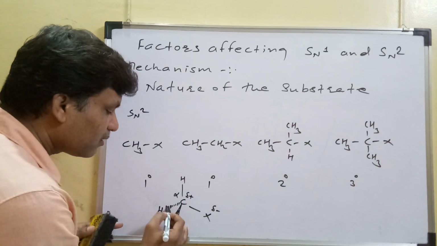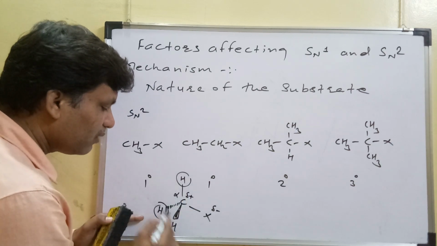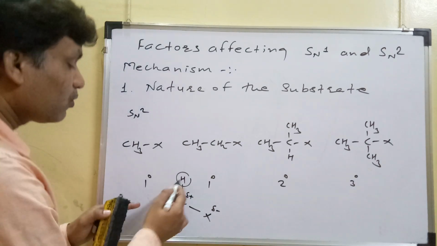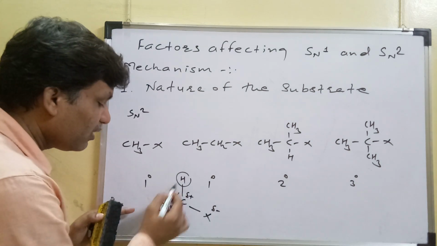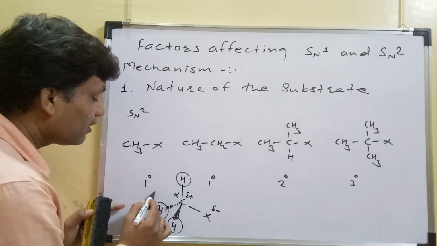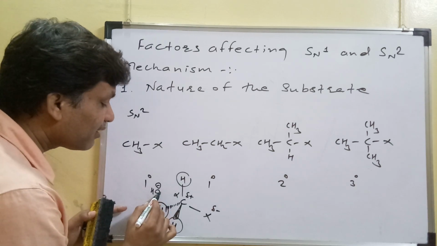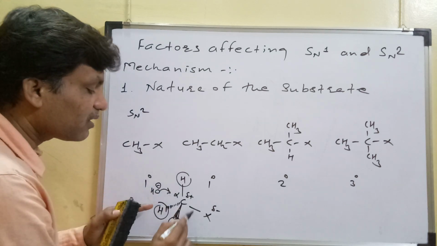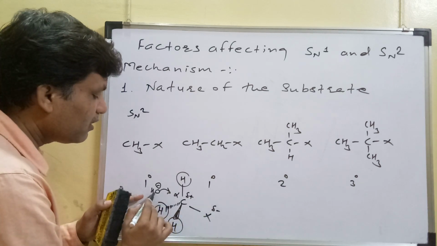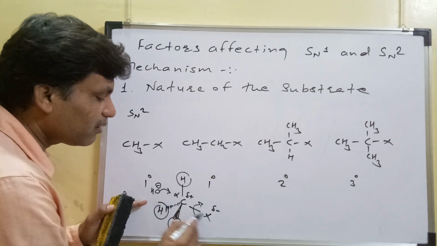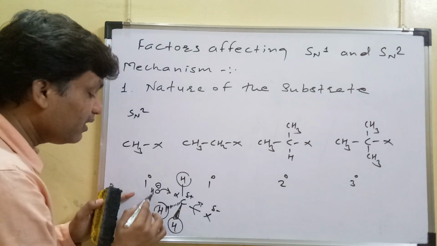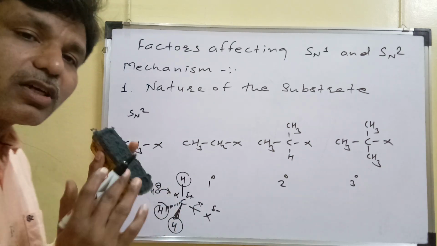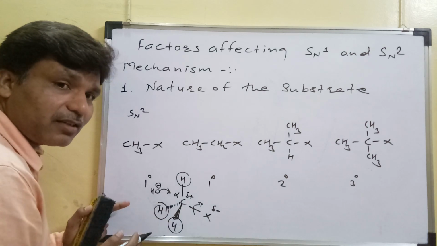On this alpha carbon, the atoms or group of atoms attached must be lighter. That should not be bulky. If a bulky group is attached on this alpha carbon, then the attack of this OH does not take place on this carbon. Here there is simultaneous bond formation and some bond breaking. As this OH attacks this alpha carbon, the C-X bond will break. But when this attack takes place, these groups must be lighter, not bulky. मोटा group, बड़ा group नहीं होना चाहिए, एक छोटा group होना चाहिए.